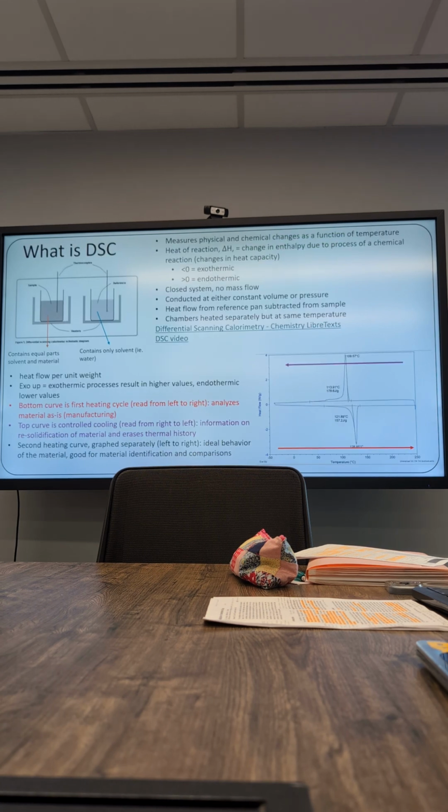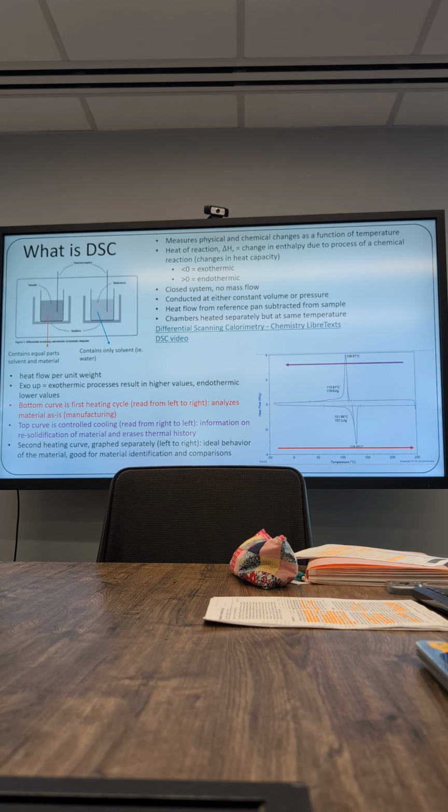So the way I understood it when I was taught it, the heat flow is the flow that the machine has on the material in the pan, comparing it to the other pan, right? So what happens in the DSC is I think you're flowing at a constant rate, right? But depending on how your material reacts to the increase in temperature, you have different transitions that can either take up more heat flow from the machine to continue going up, or actually release heat, so less heat flow from the machine is required. When you read this, did you see that exo was up, like exo up and endo?